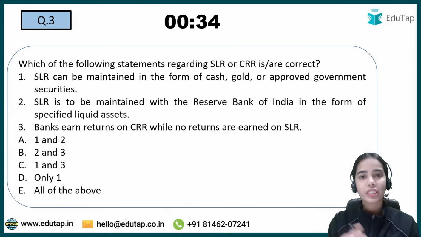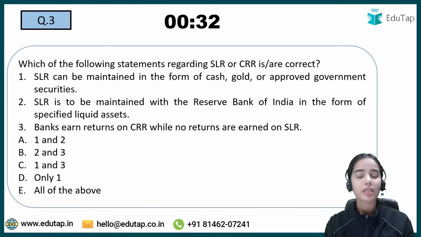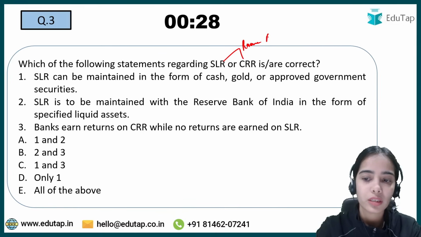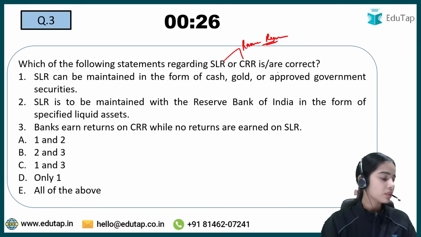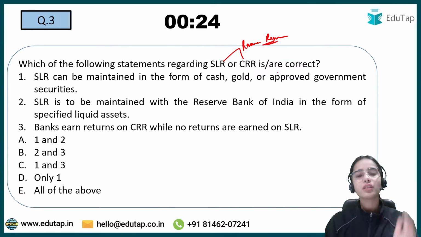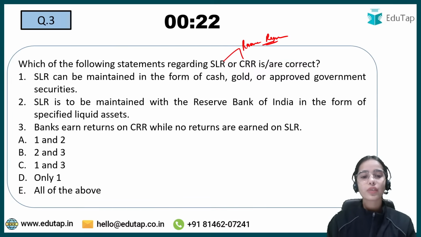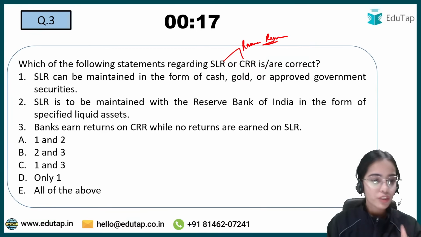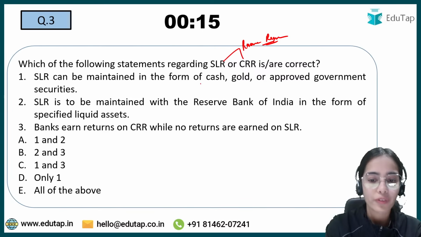So SLR is your statutory liquidity ratio and CRR is your cash reserve ratio. Both are the reserve requirement that the banks have to keep, with themselves or with the RBI. Which of the following statements regarding SLR or CRR is or are correct, that you have to tell me. First of all, SLR can be maintained in the form of cash, gold or approved government securities.